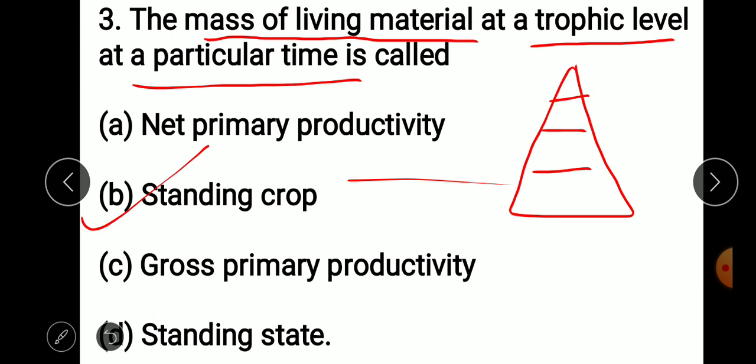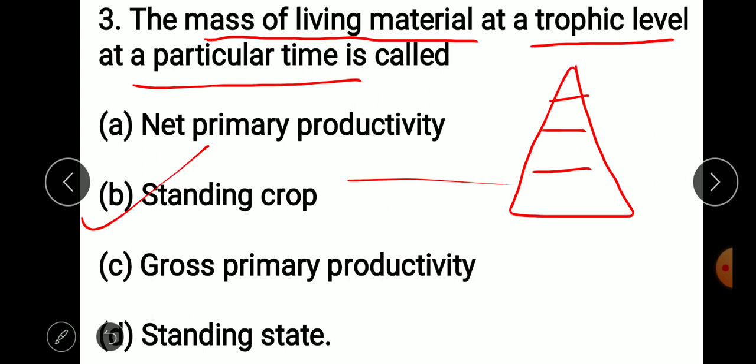And productivity is the amount of energy or the biomass accumulated by green plants through photosynthesis. It is called productivity, or primary productivity, or gross primary productivity. And after accumulating this organic mass, some of the mass is utilized by living beings for their own growth and development.